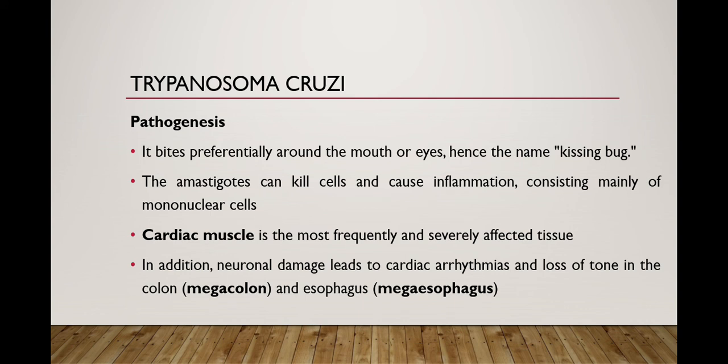The amastigotes can kill cells and cause inflammation, consisting mainly of mononuclear cells. Cardiac muscle is the most frequently and severely affected tissue, but other muscles or other tissues of the body can also be infected. In addition, neuronal damage leads to cardiac arrhythmias and loss of tone in the colon, which results in megacolon and megaesophagus.